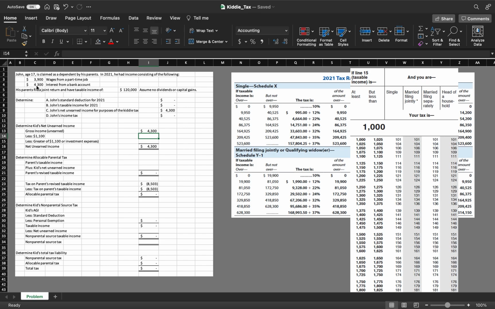Now, the $1,100 that we're going to subtract here is part of a standard deduction that children get for purposes of the kiddie tax. The greater of $1,100 or investment expenses. We're not told that there are any investment expenses, so we're not going to worry about that. So we'll just use the $1,100.